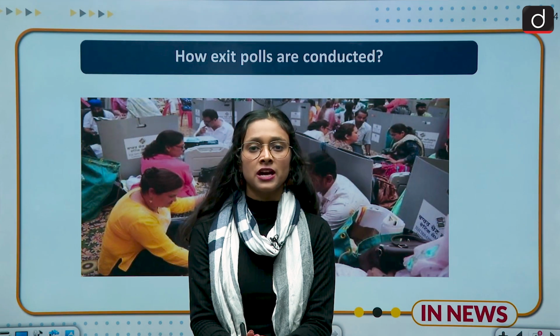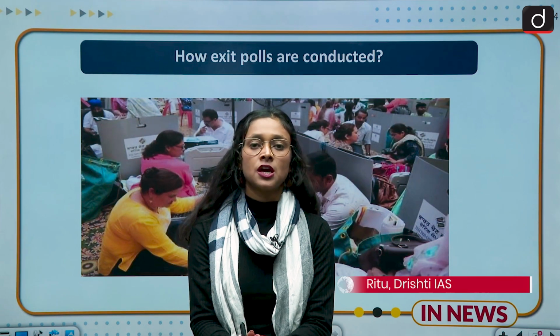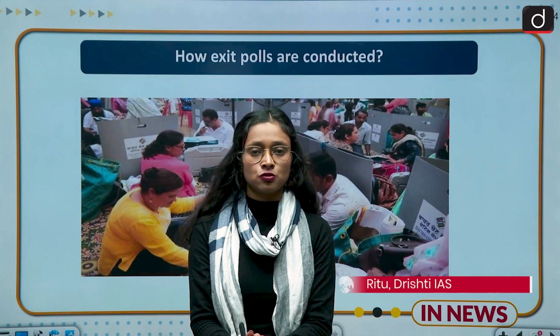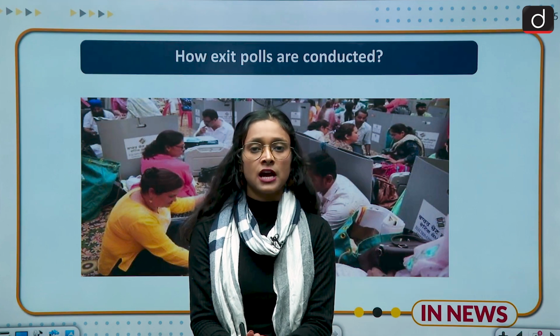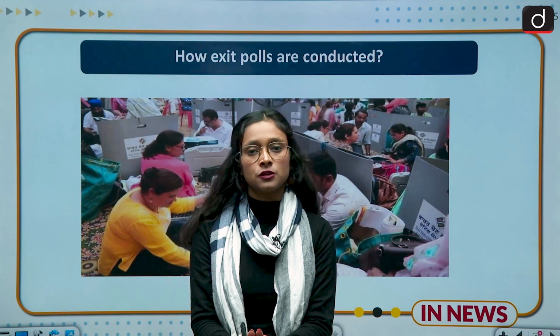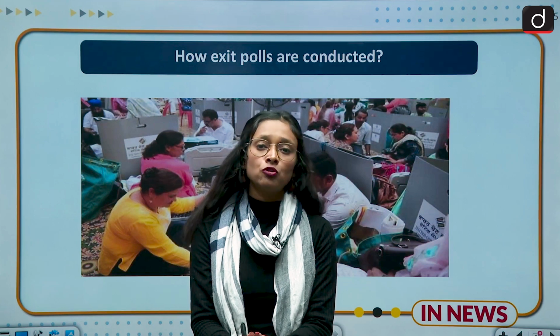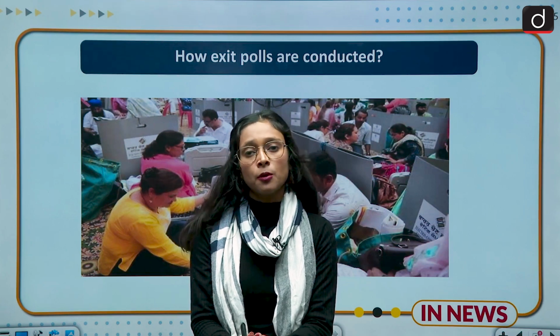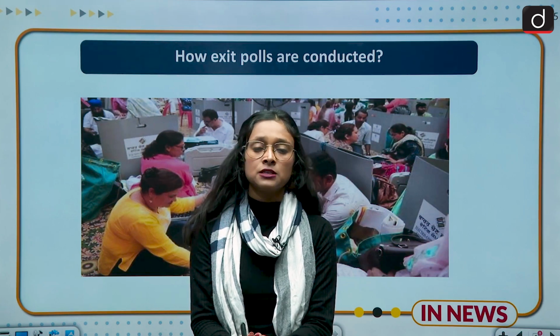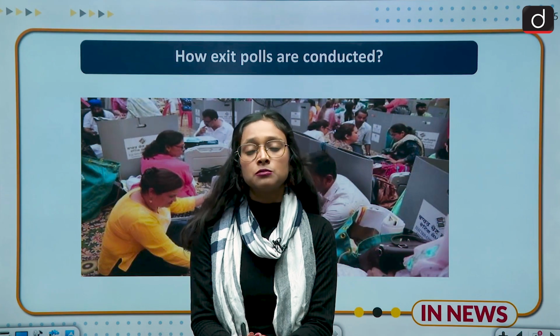I am Ritu, and today we are going to discuss a very important topic of GS2, which is exit polls, and how they are considered and how they are read. Before moving to the points of discussion, first of all, election is never out of topic. It is a topic which is always discussed in the mainstream media and also in the print media.